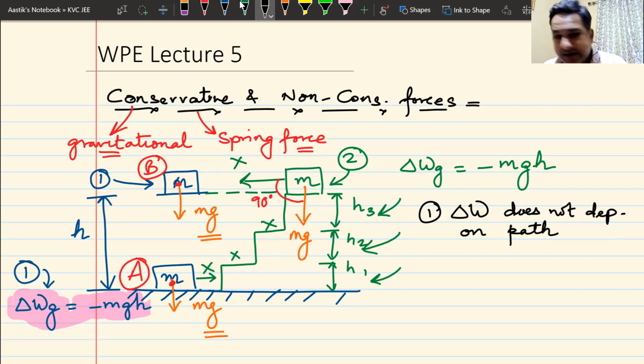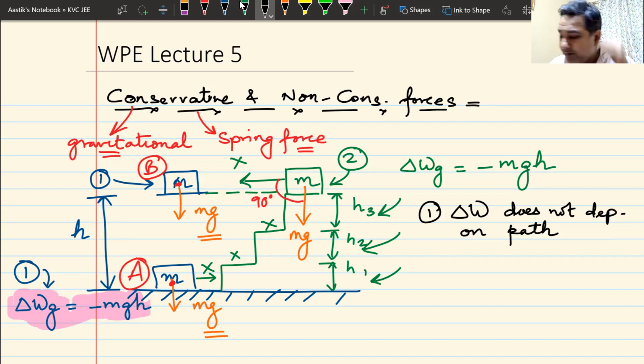Am I clear? Everyone understands this? So you can relate the three things together. Displacement, you cannot forget, does not depend on path. It only depends on initial and final position. Number two, work done by conservative forces does not depend on path. Number three, change in internal energy is a state function, does not depend on path. All three things are exactly similar.